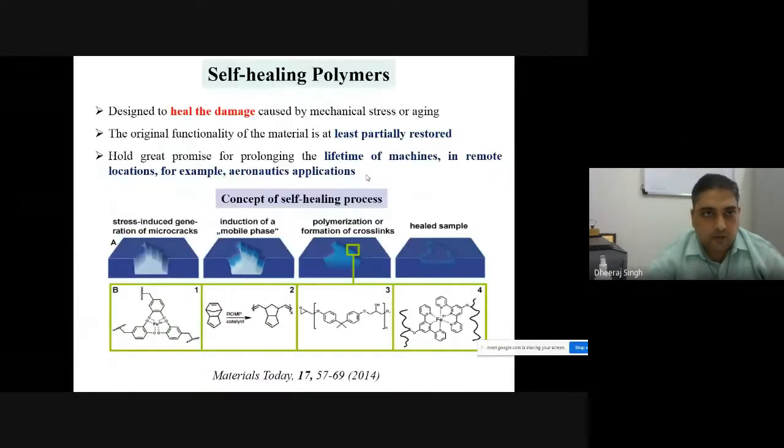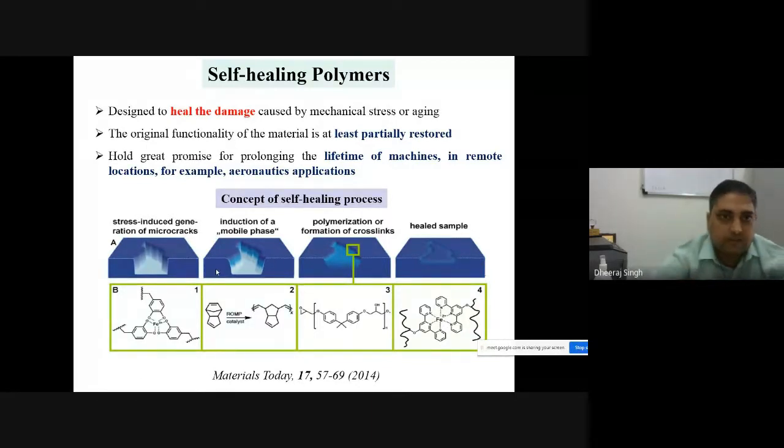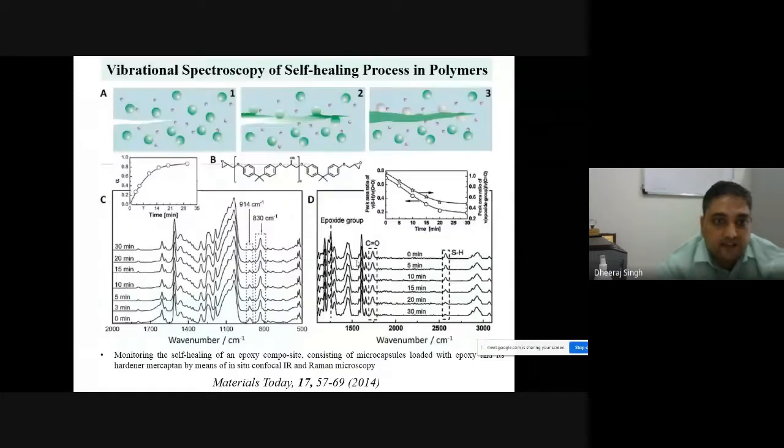So I think there is not much time, so I will also skip the slide on self-healing polymer. Actually, it is very important how self-healing polymers work. Stress-induced generation of microcracks, induction of mobile phase, polymerization, and healing. It means if any material breaks in important applications like aeronautics, and a microcrack is generated, simultaneously there will be induction of a mobile phase, and some polymer will play a role which will heal this damage by itself.